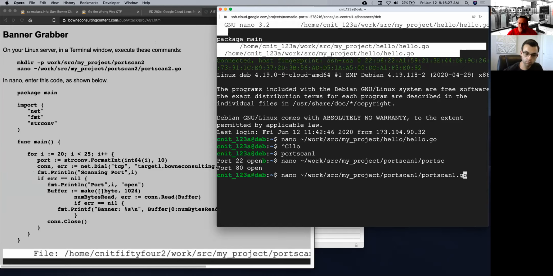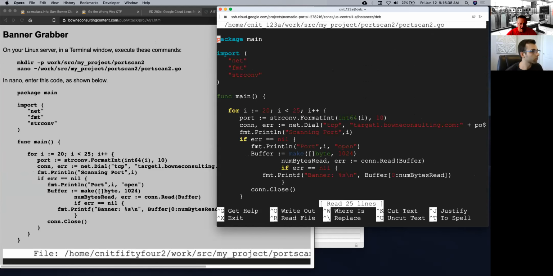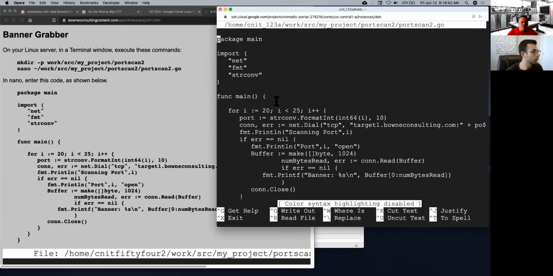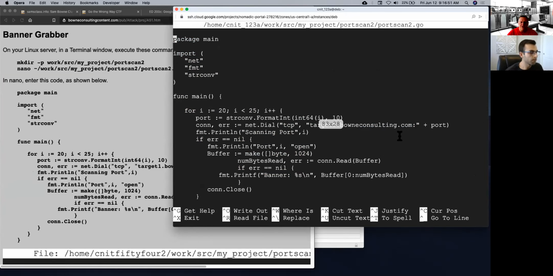One thing about this, which is a little annoying, is you have a different folder for every project. So you have a different folder and a different file name, the way I'm doing it. All right. So now it's very much like the last one, but I'm only going from port 20 to port 25. And I'm now going to a real URL of one of my servers that I've set up just for this purpose.